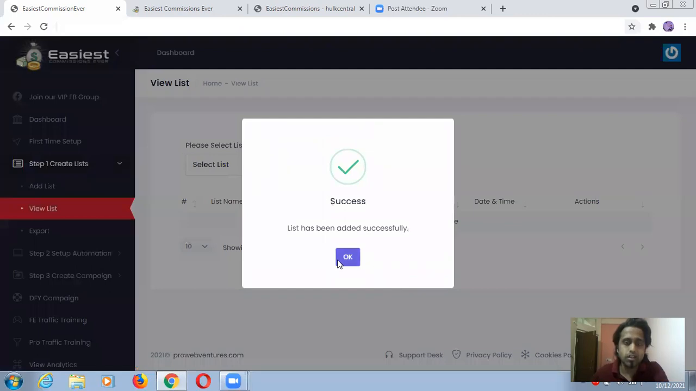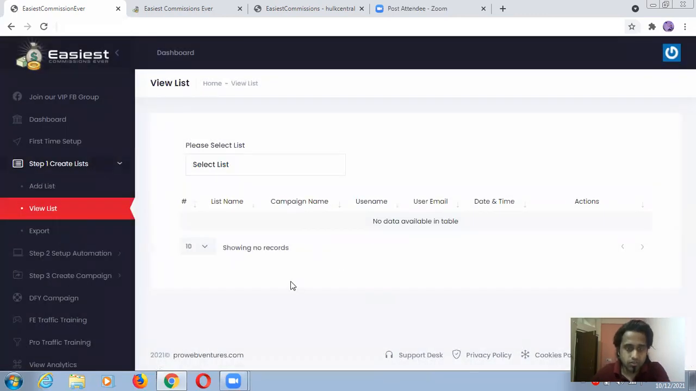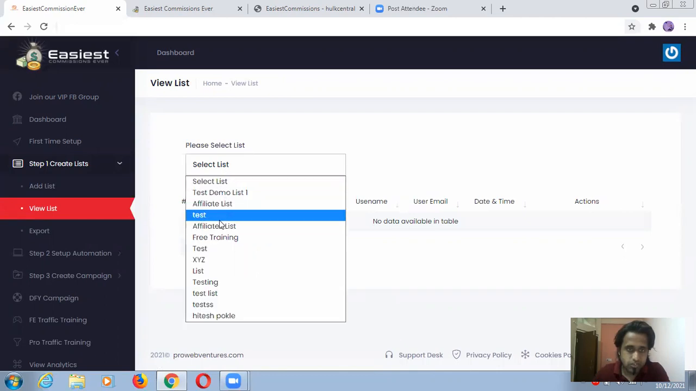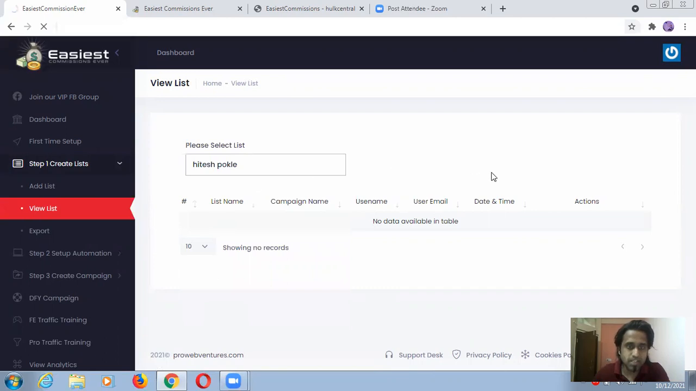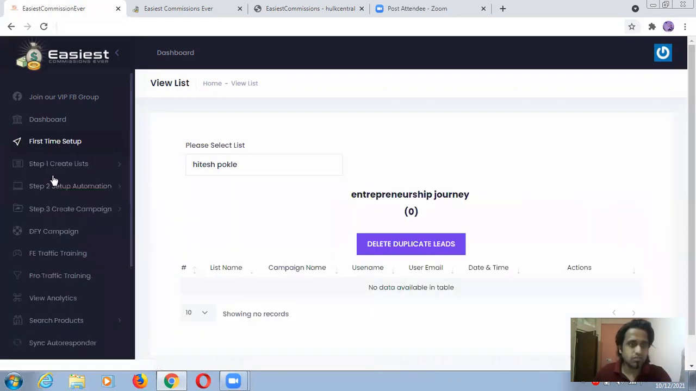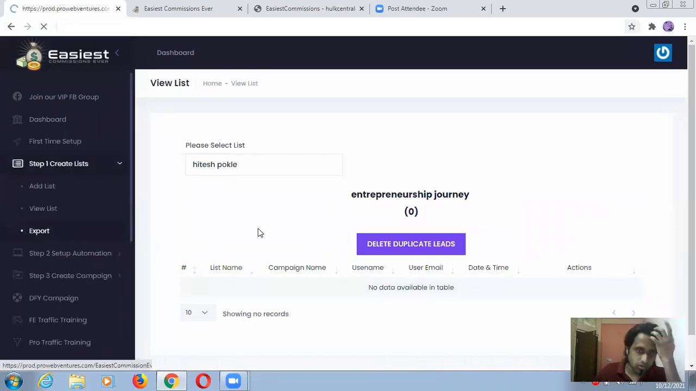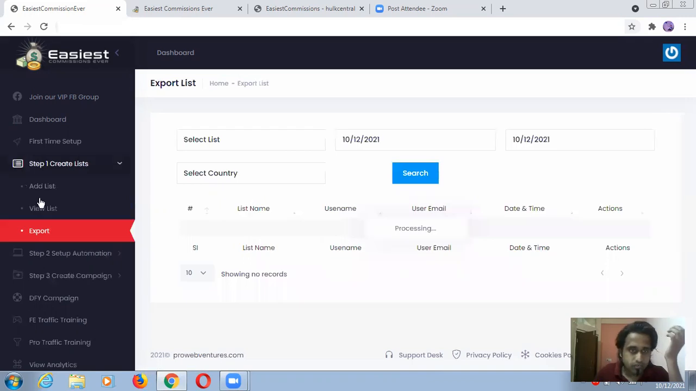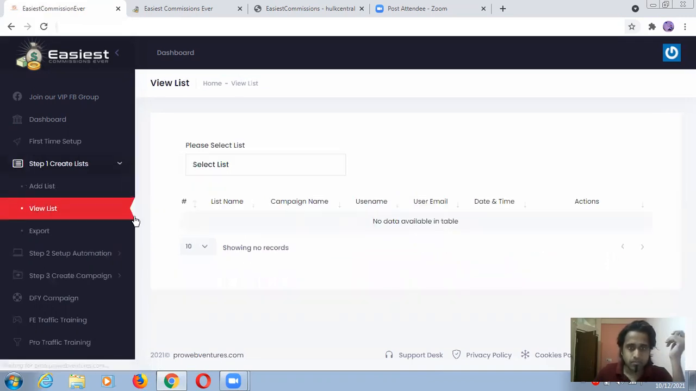Just clicking on this. List name, select list. This is Hitesh Pukle, this is my list, and this is the campaign. We will see each and everything. So I was here. Export. Let me click on this view list. What is coming? Nothing special. Just clicking on this export.